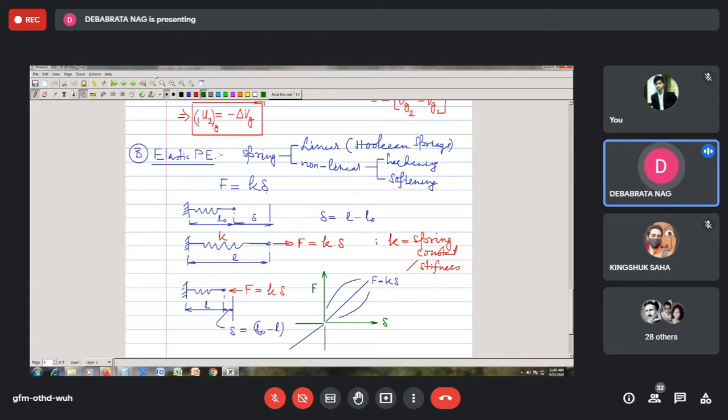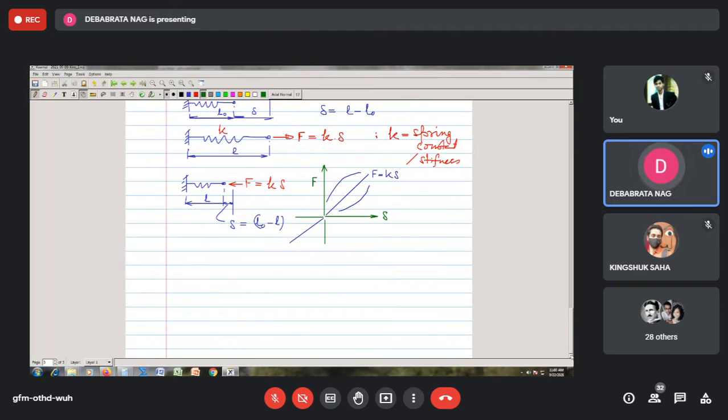Now, if I consider the situation where we are taking a linear spring and show the plot, and confine myself to the extension only, the same you can verify for the compression also. So I just concentrate only on the extension part. So this will be your F delta curve. This is 0, and let us consider that there is some amount of extension.